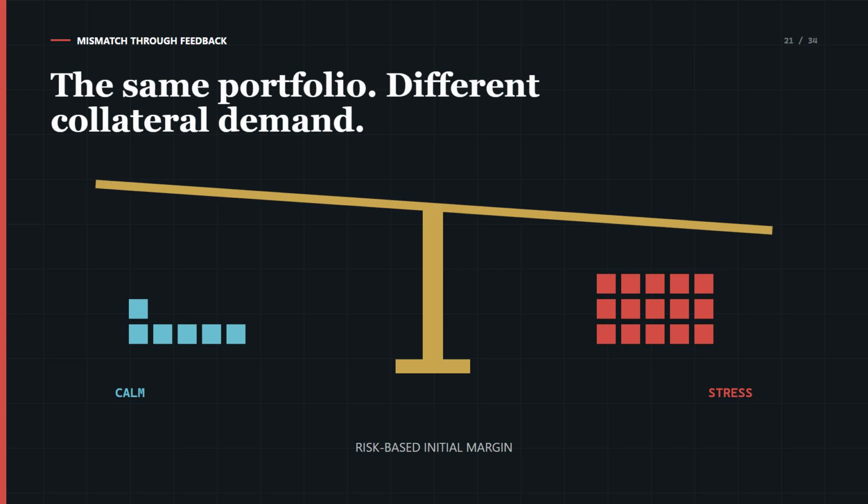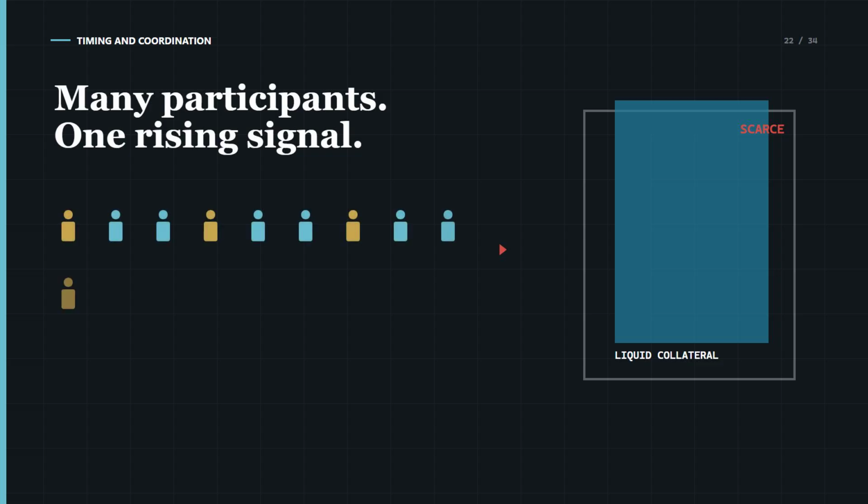Consider initial margin and derivatives markets. A participant may be required to post liquid collateral against possible future losses, and the amount can be informed by a risk model. A 2014 Bank of England staff paper describes how common risk-based margin models can increase liquidity pressure during stress. For the same portfolio, margin requirements may be lower in calm conditions and higher after volatility rises. Requiring more protection when measured risk increases is locally understandable. The difficulty is timing and coordination.